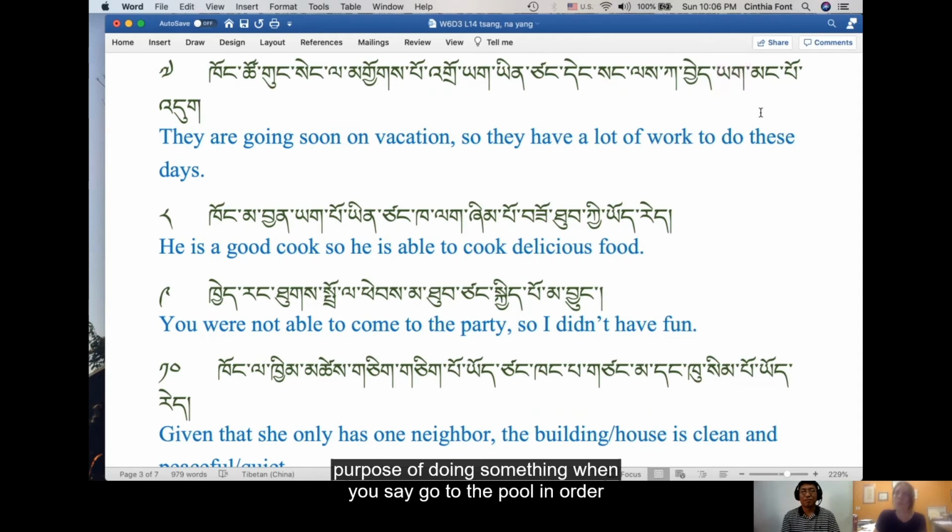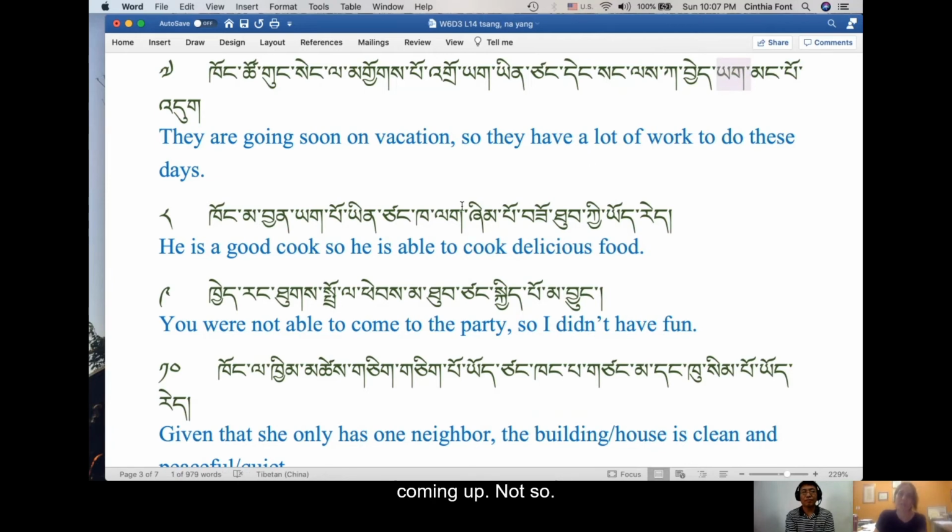When you say, I go to the pool in order to swim, or I go to the store to buy groceries, then this yak has the same function as the kar, but you use it with non-motion verbs at the end of the sentence. So it's a lot more widely used. This yak is a very important nominalizer, and it'll be the subject of next lesson. So you will see it coming up.